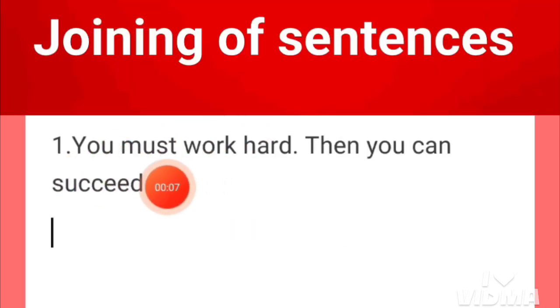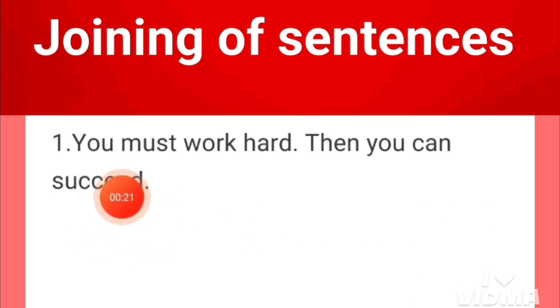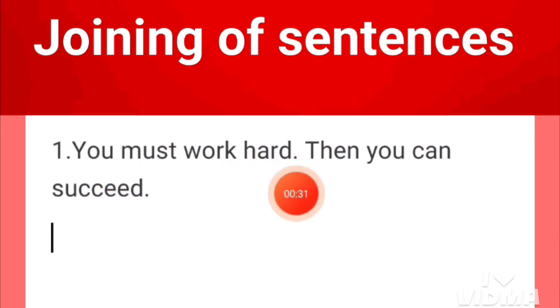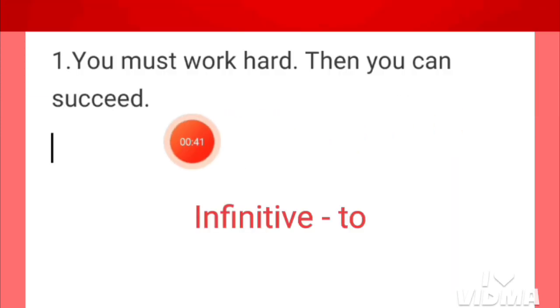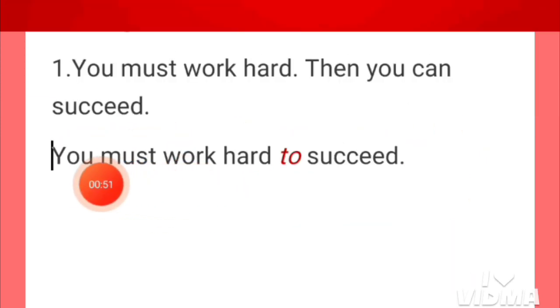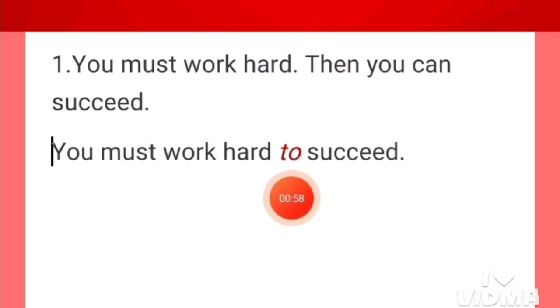Here are two sentences. You must work hard, then you can succeed. And we have to join these two sentences into one sentence. Actually, the meaning of this is that if you work hard, you can succeed. We can join these sentences with the infinitive to. This is the joining of the above two sentences: you must work hard to succeed. Here, to is the infinitive.